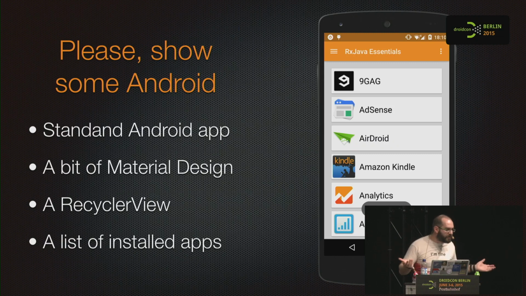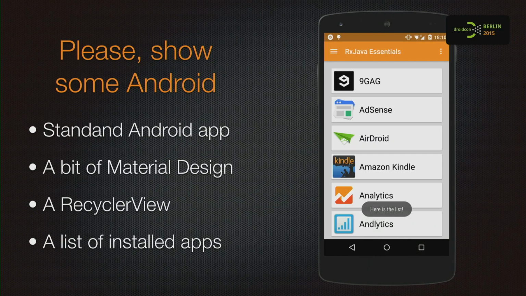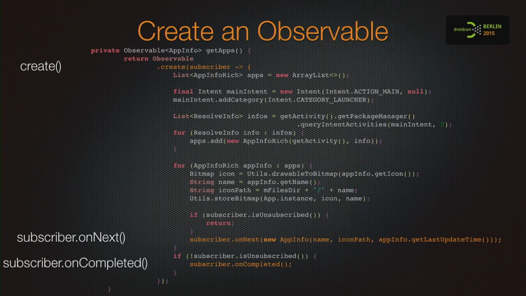Obviously, we are going to create the example app that we are using to show off a few methods. It's a standard app. It's a bit material-ish. It's using a RecyclerView and the list of my installed apps. Nothing fancy. First things first, we create the observable. Can you read it? Say yes, please.